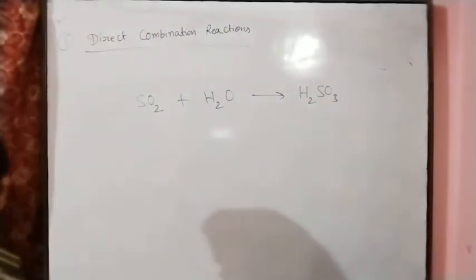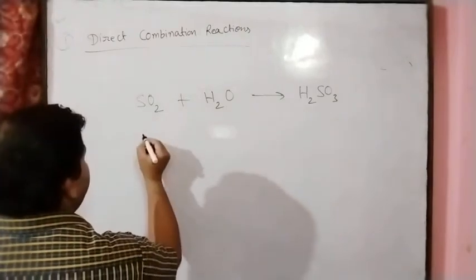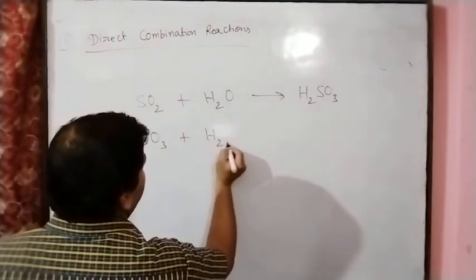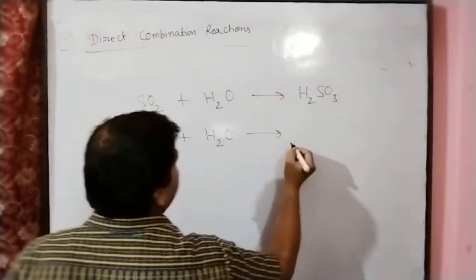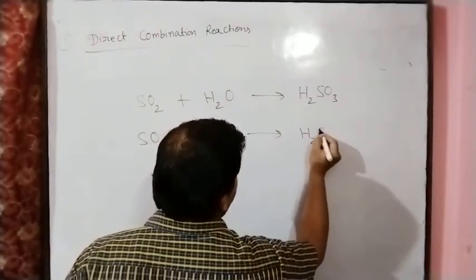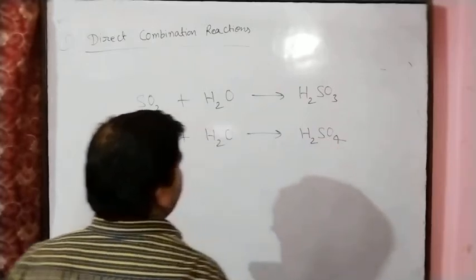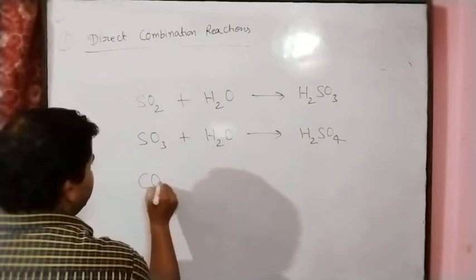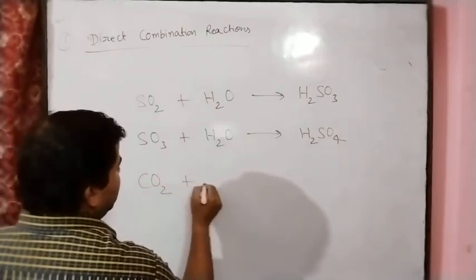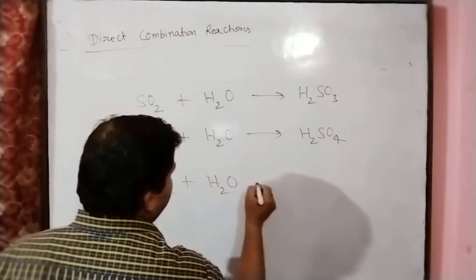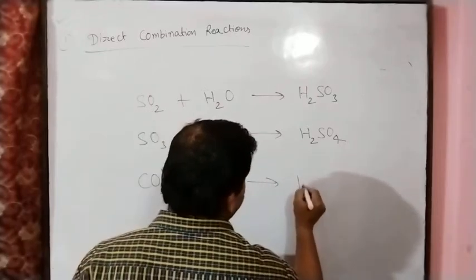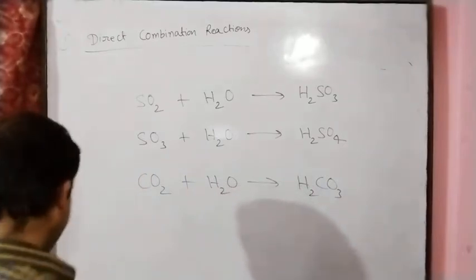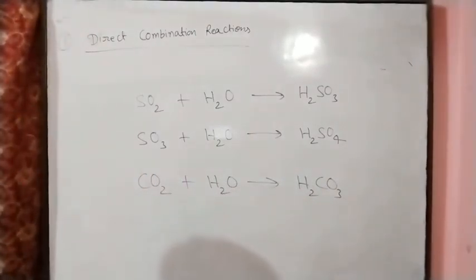In the same manner, when we take sulfur trioxide and react it with water, we get sulfuric acid, H2SO4. In the same manner, carbon dioxide, a non-metallic oxide, reacts with water, and we get carbonic acid. So these are non-metallic oxides.